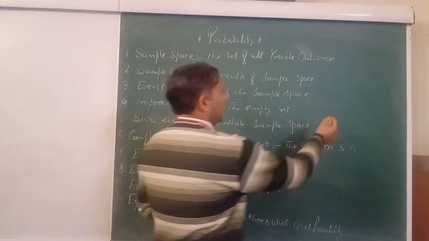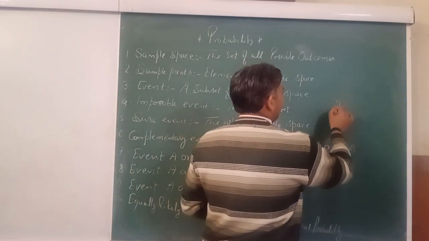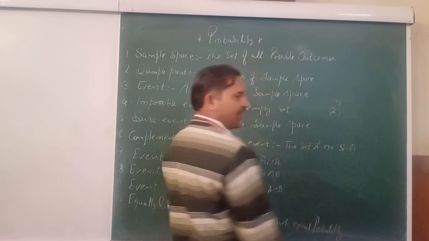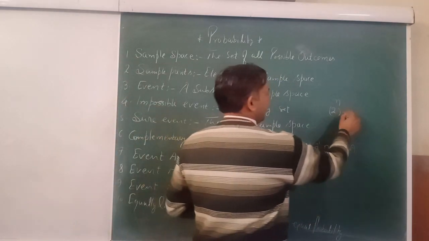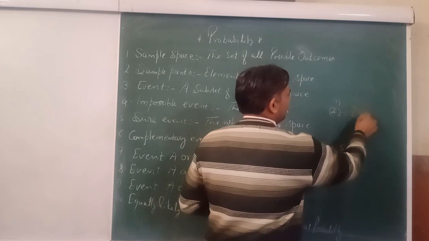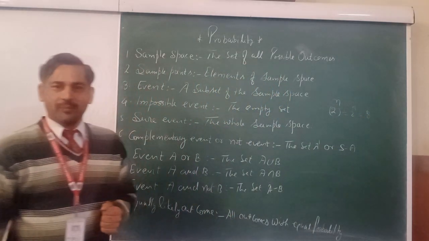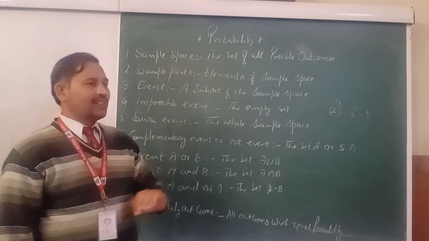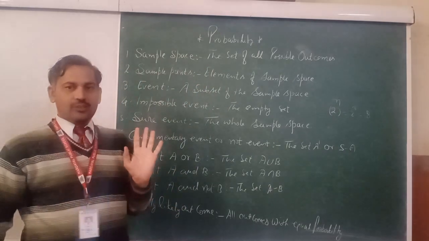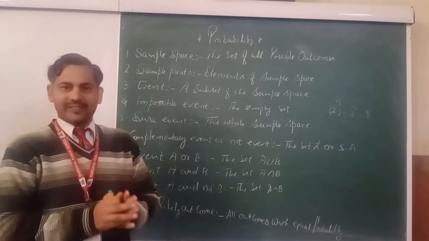If anyone asks you about 3 coins tossed, it is 2 raised to power n, where n means 3 coins. Replace n with 3: 2 raised to power 3, total outcomes are 8. Is it clear, everyone? So this is known as the sample space. Total outcome is known as the sample space.